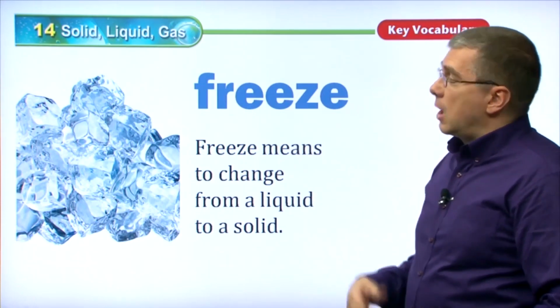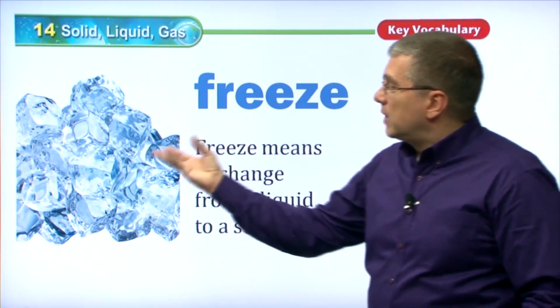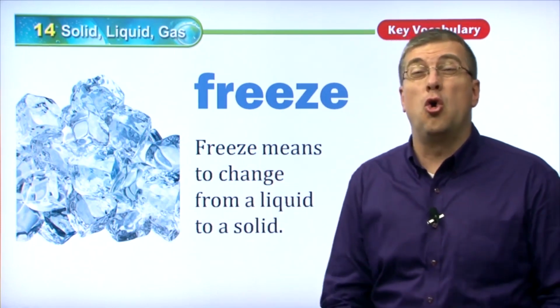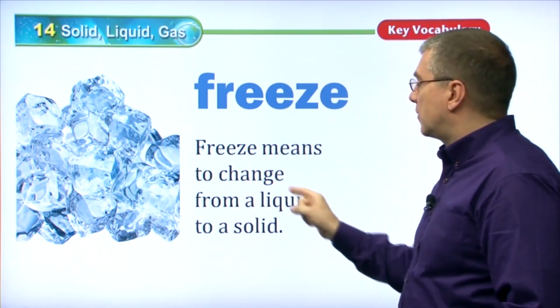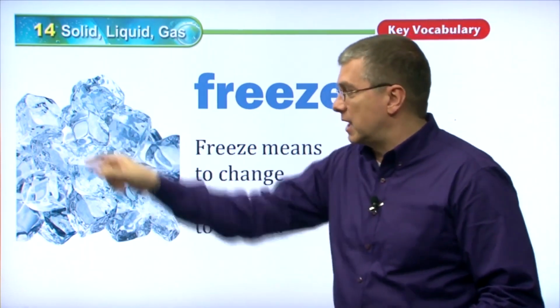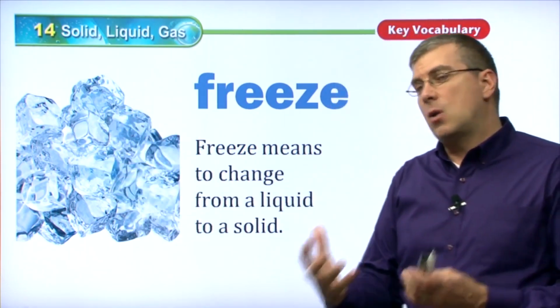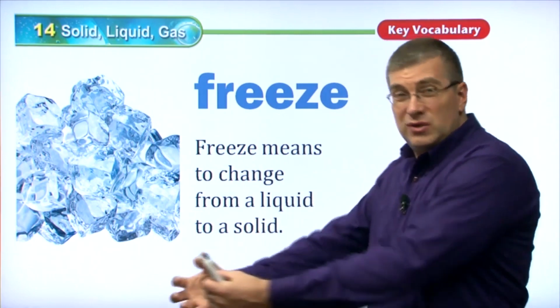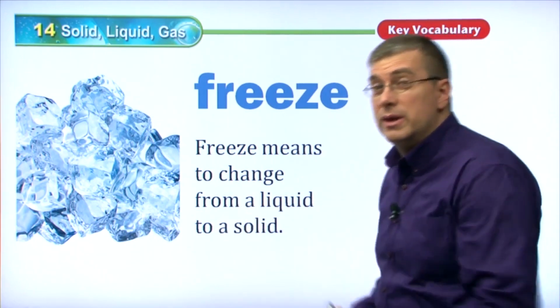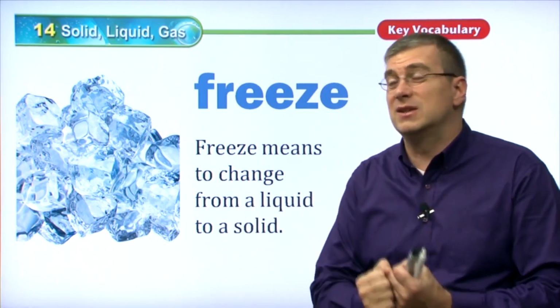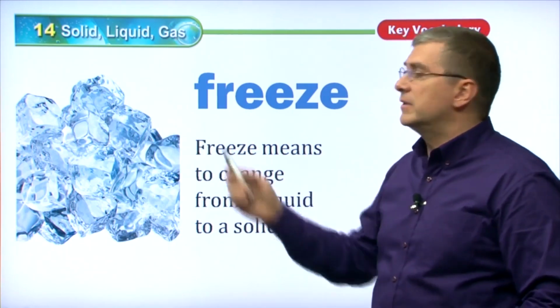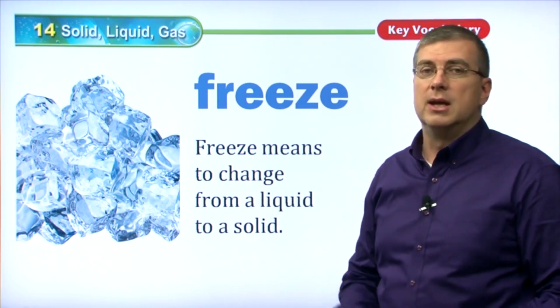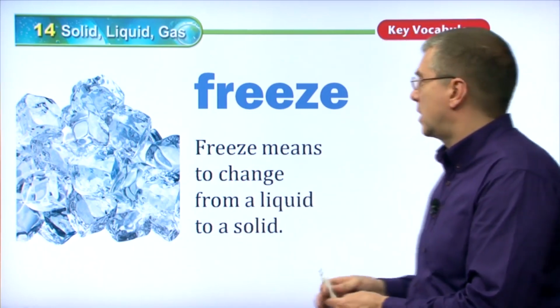Here we have freeze. Now I was talking about temperature, right? Freeze has to do with very cold temperatures. If you freeze something, you change it from a liquid to a solid. And here's our example of water again. If you take liquid water and you take away heat, you lower the temperature, what happens? It freezes, becomes a solid. It is now ice. Okay? So when you freeze something, it goes from a liquid to a solid.